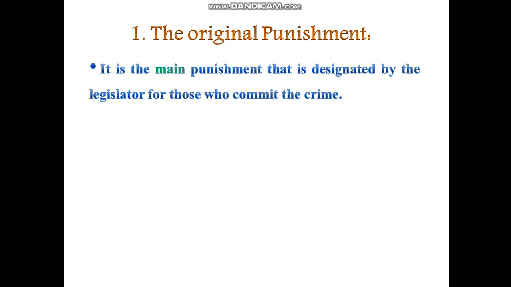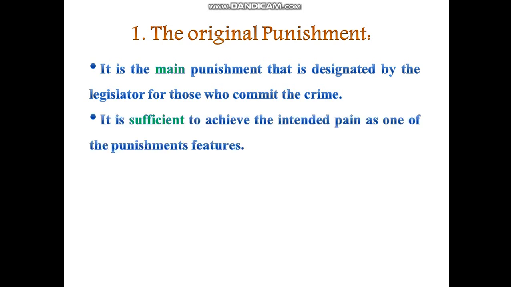For example, when we say that everyone who commits murder shall be liable to capital punishment, according to this text the capital punishment is called the original punishment, since the legislature in this case designated the capital punishment as the original and the main punishment for those who commit the crime of murder. So we called it the original punishment. So the original punishment is the punishment that is designated mainly for those who commit a specific kind of crimes. So this is number one.